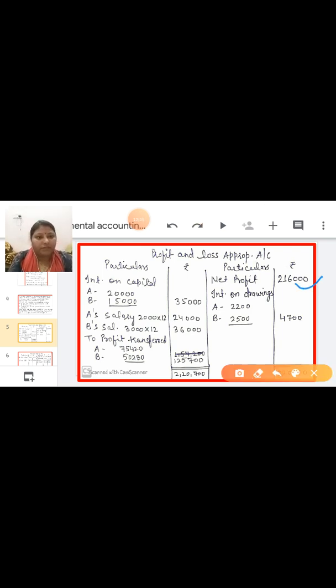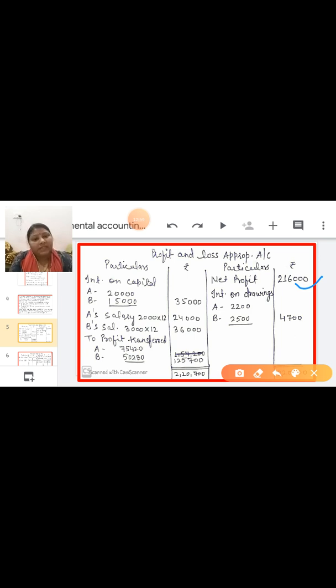Here in the question, interest on drawing is also given. If drawing is given, then do not write drawing in the P&L appropriation. Only interest you have to write down. Here interest on drawing, the already calculated amount, is given. Sometimes percentage is given and amount is also given. Then from the two you have to take only the amount. Do not take the percentage.